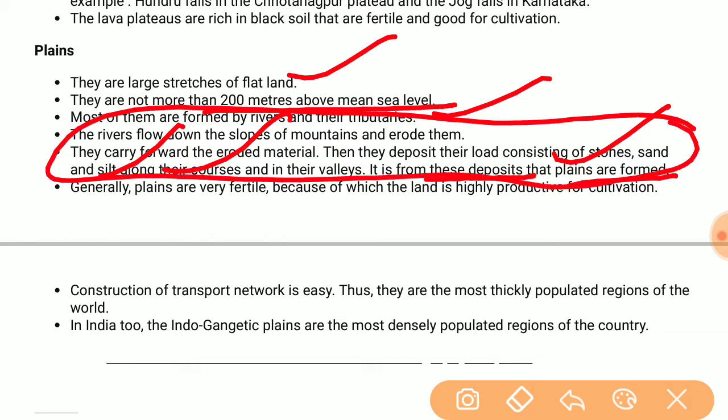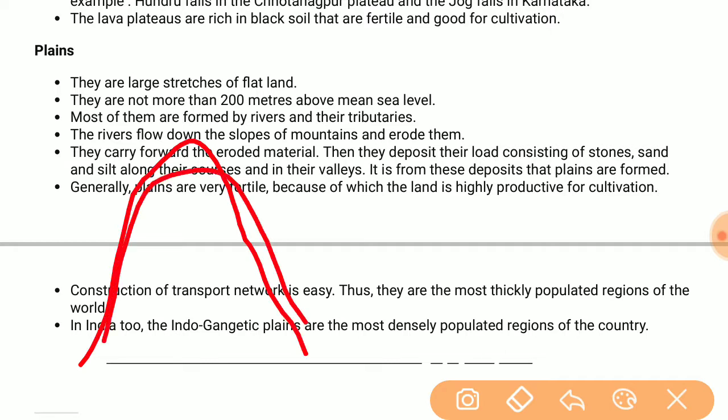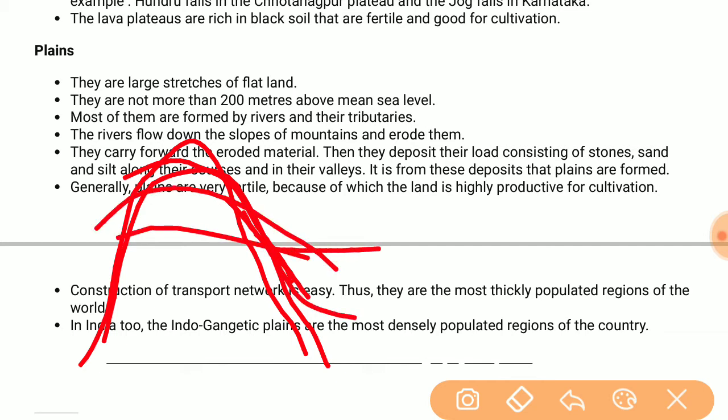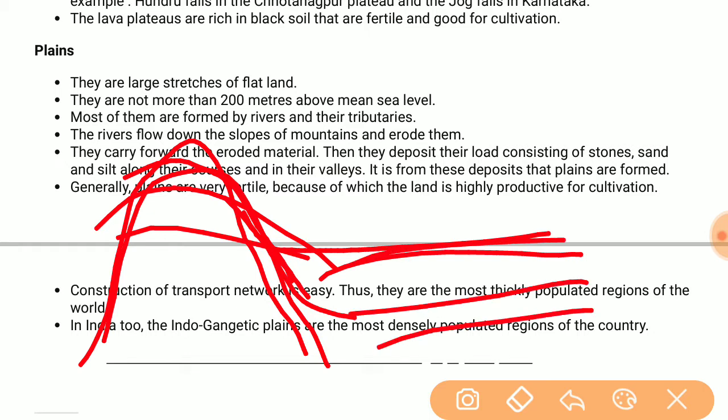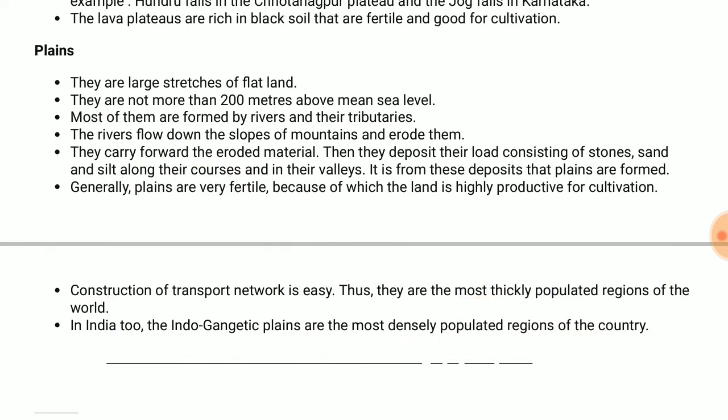In this line, we told about how the plains are formed. These are the mountains, and the rivers flow down through the slopes of the mountains and erode them. And the rivers carry forward the eroded materials, then deposit their load consisting of stones, sand and silt along their courses and in their valleys, and the plains are formed.